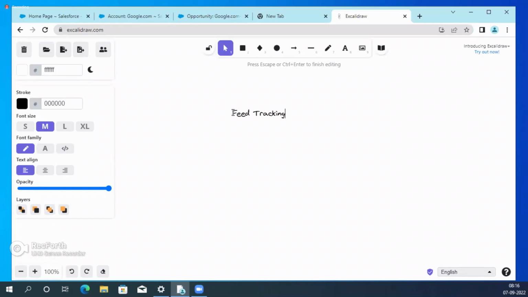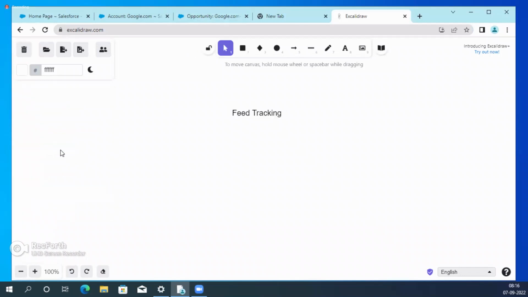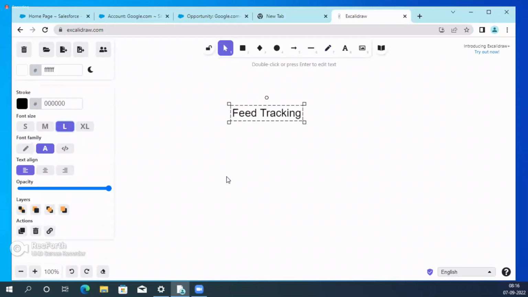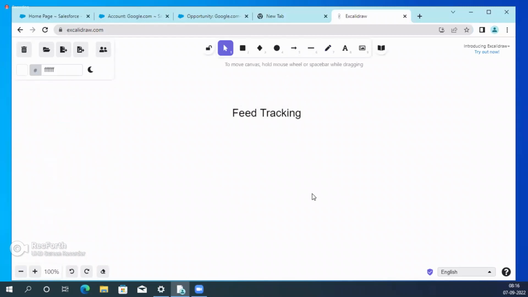What is that? Feed tracking. We need to track everything going on at the record level. Using feed tracking, if you follow a particular record, you get the notification. We can use feed tracking.